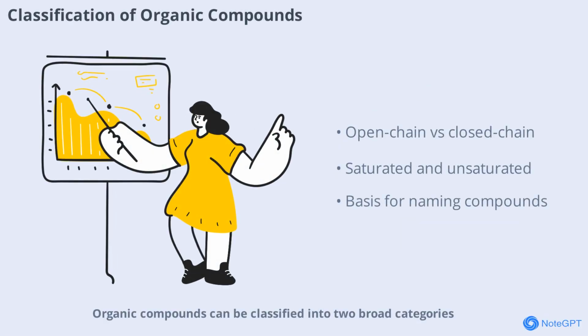Organic compounds can be classified into 2 broad categories: open-chain aliphatic and closed-chain cyclic compounds. Open-chain compounds have straight or branched chains of carbon atoms, while closed-chain compounds form rings. Further, they can be saturated, with single bonds only, or unsaturated, with double or triple bonds present. Understanding this classification helps in identifying and naming organic compounds, which is a fundamental skill in organic chemistry.